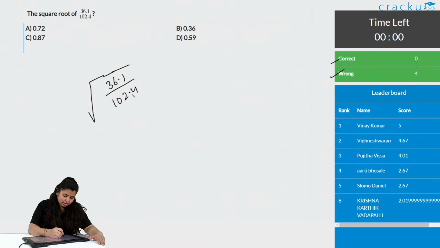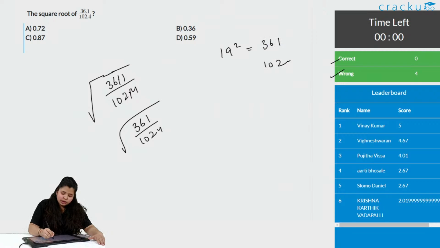First of all, there is a decimal in just one place, cancel them. So, the form you get now is, we know 19 square is equals to 361, right. 1024 can be a big number. So, we do not know, maybe we know, maybe we do not know. So, it can be a big number, right. So, check the unit place. Unit place is 4.